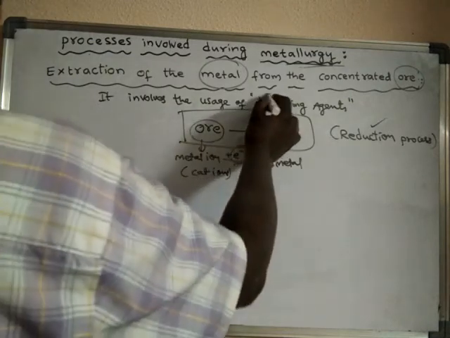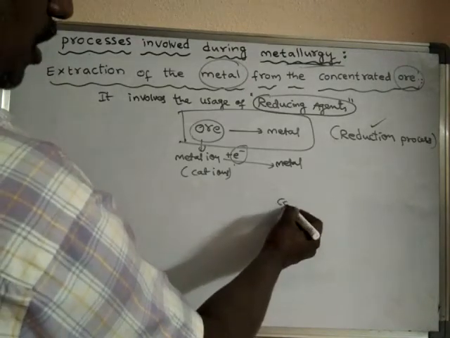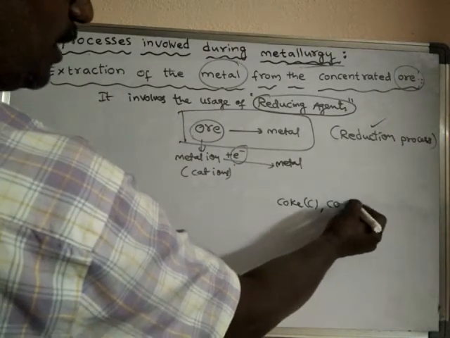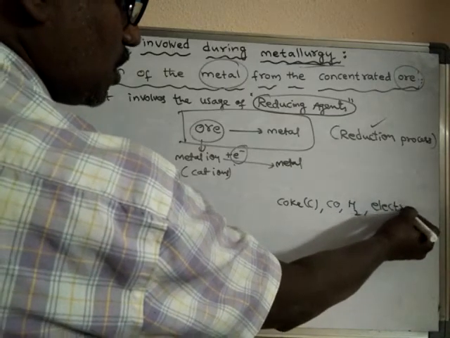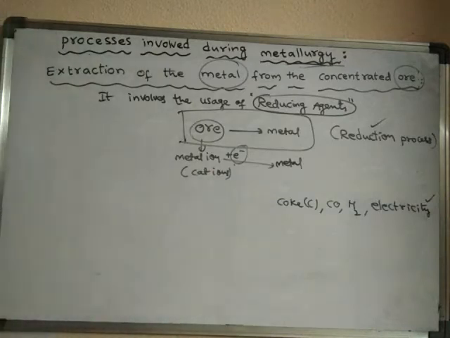There are different types of reducing agents. The conventional reducing agents are coke, which means carbon, carbon monoxide, hydrogen, and even electricity can be used as a reducing agent.